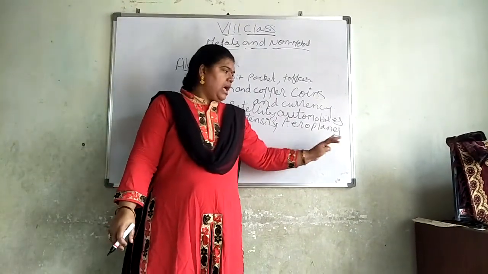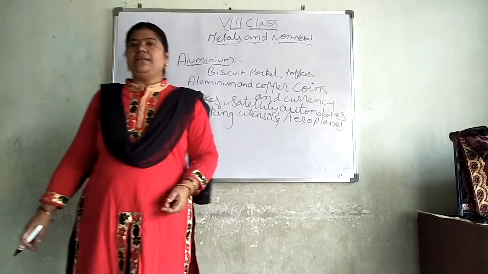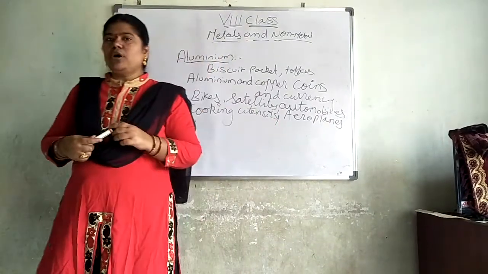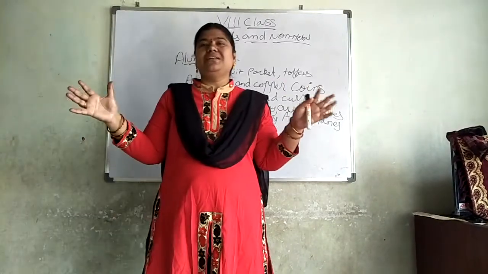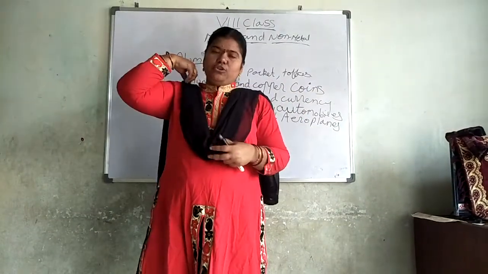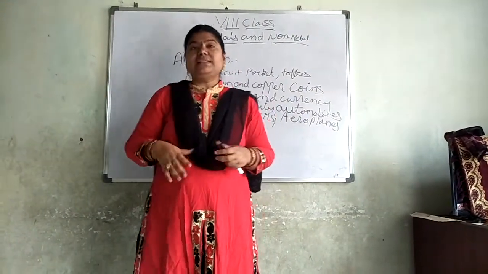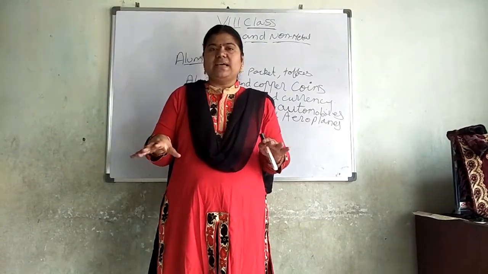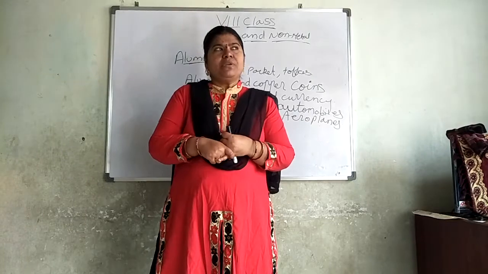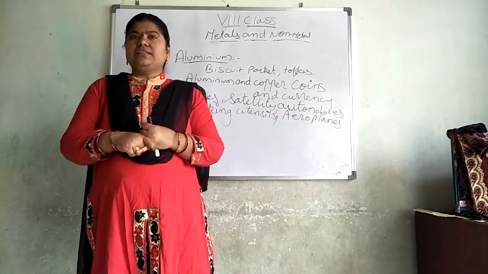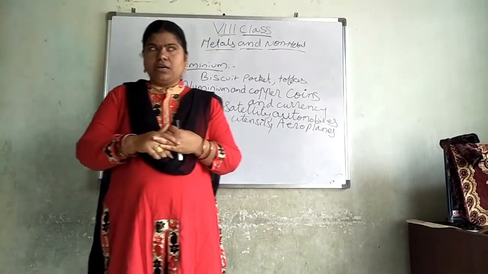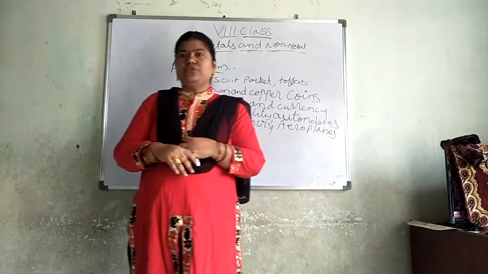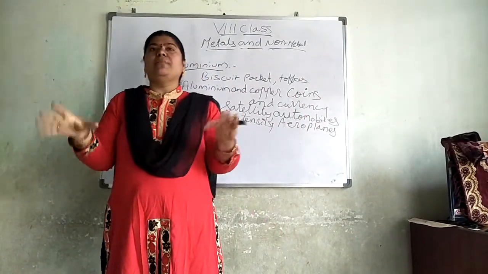Next one, malleability. What are we doing? We are taking the metals. Malleability means making into big sheets, I told. Here you can see that each and every metal we are making into sheets, and we are using for making bikes, for making the outer parts of aeroplanes, for making boxes, for making containers.